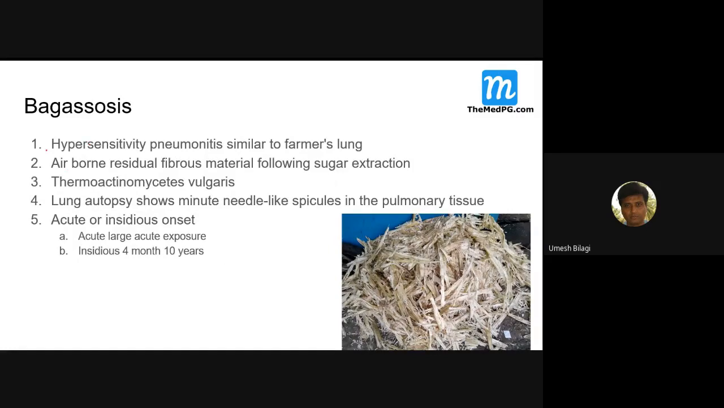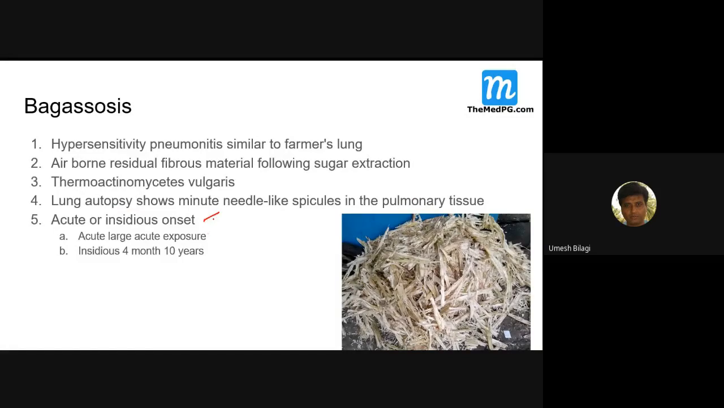Now I am on bagassosis. This is sugar cane. It is a hypersensitivity pneumonitis similar to farmer's lung; it behaves like farmer's lung more or less, and sometimes they can be mixed. It is caused by airborne residual fibrous material from sugar extraction, sugar cane. As I said, a very similar organism, Thermoactinomyces vulgaris, is the cause of bagassosis. Autopsy shows needle-like spicules in the pulmonary tissue.